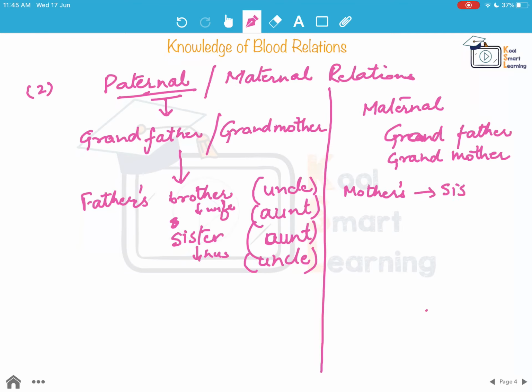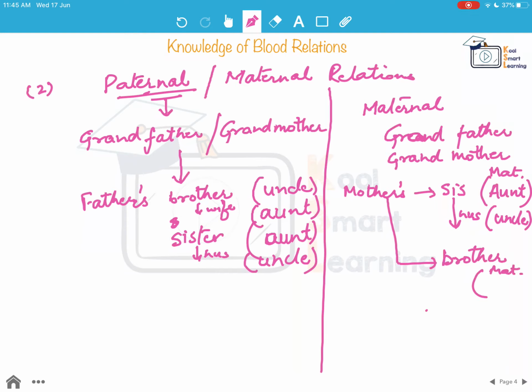Now my mother's sister is my maternal aunt, and her husband is my maternal uncle. My mother's brother is again my maternal uncle, and his wife is my maternal aunt. So these are the different relations on the paternal and maternal side.